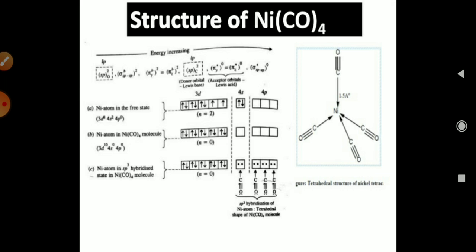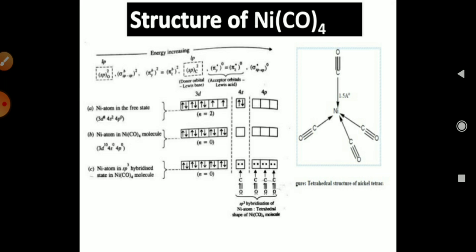3d8, 4s2 and 4p0. And in the excited state, the two electrons present in the 4s orbital shift to the d orbital, and we get 3d10, 4s0 and 4p0. Now the 4 ligands interact with the metal. Here you can see the bonding with the CO ligand.